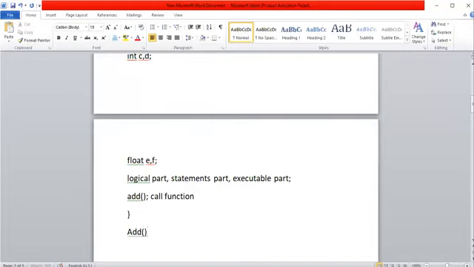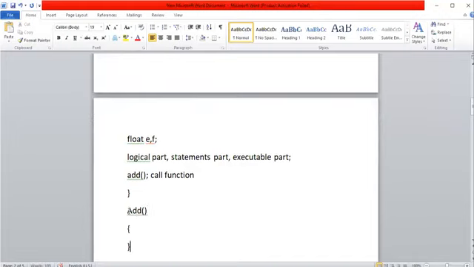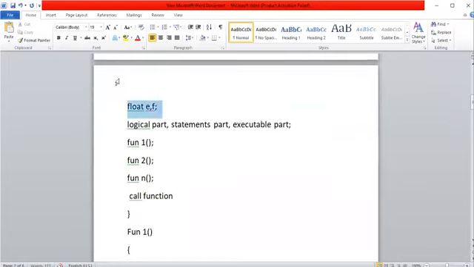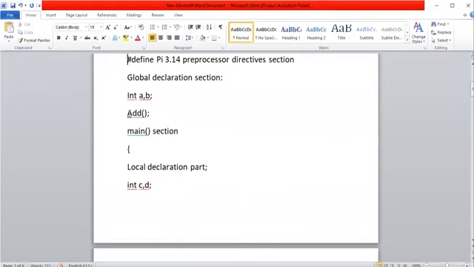Okay, now the definition of that function is like this. Suppose you use a number of functions, or simply write function 1, function 2, function 3. Here call function 1, function 2, and any number of functions, function n. You can call any number of functions. If you want to write the definitions of many functions, then you have to declare those functions outside of the main program.